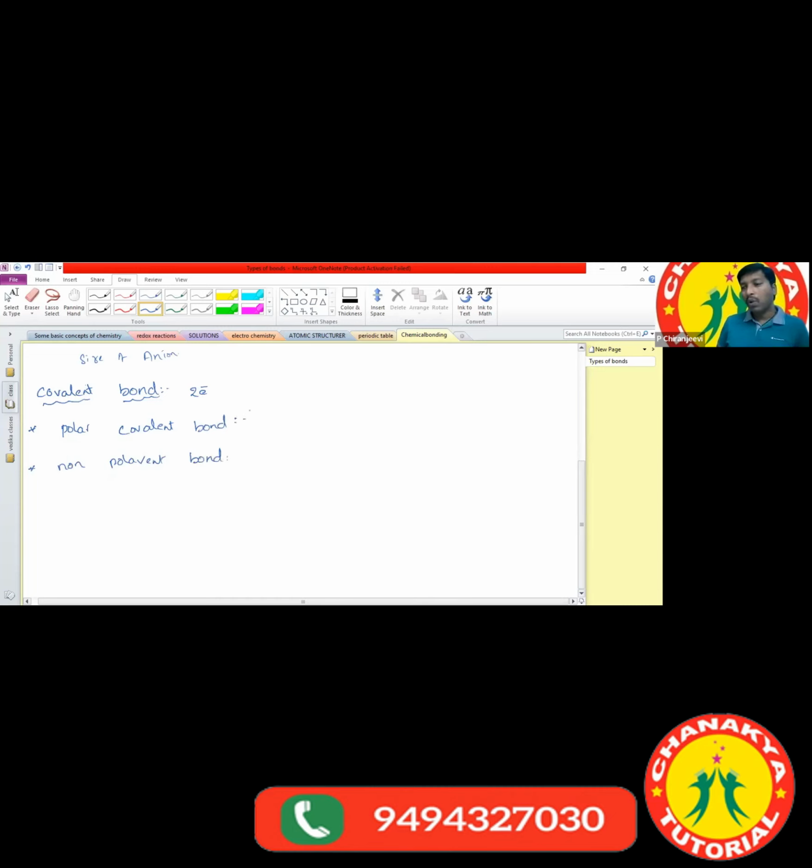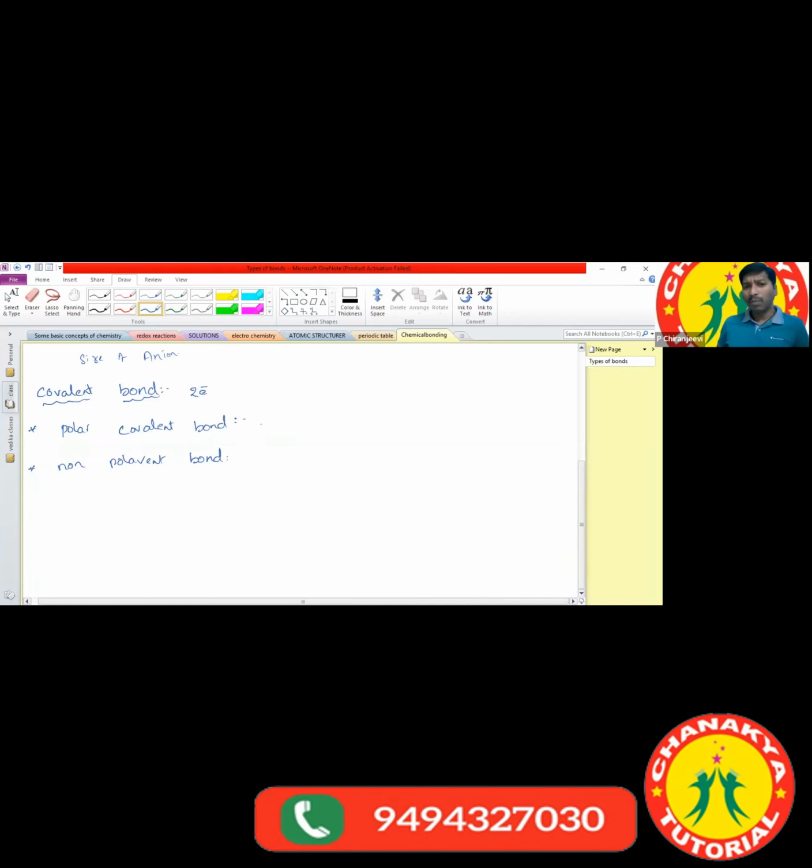The covalent bond present between two highly electronegative atoms is called a polar covalent bond. The bond present between two different atoms we can also call a polar covalent bond.